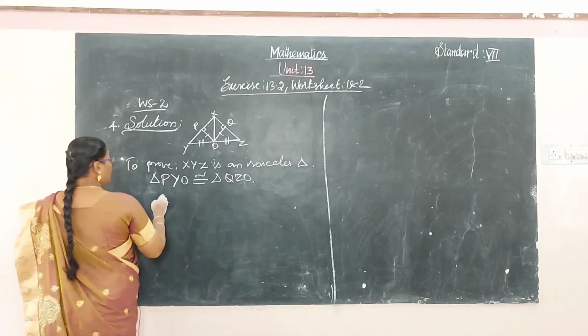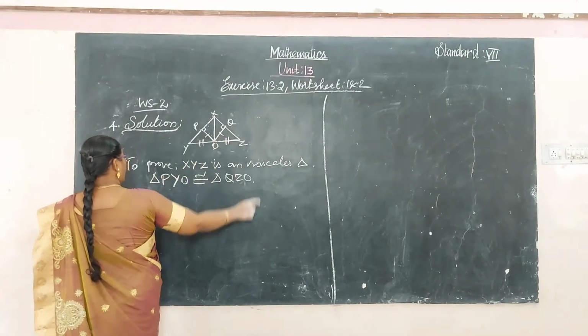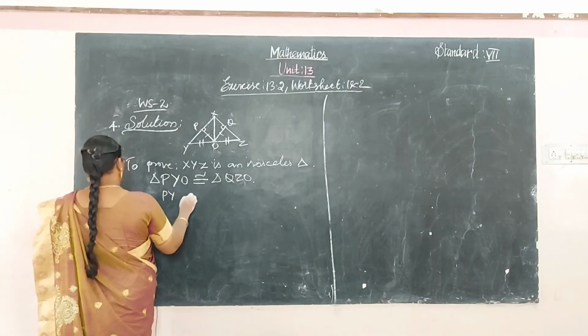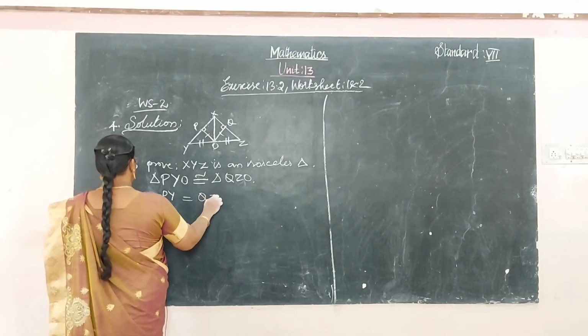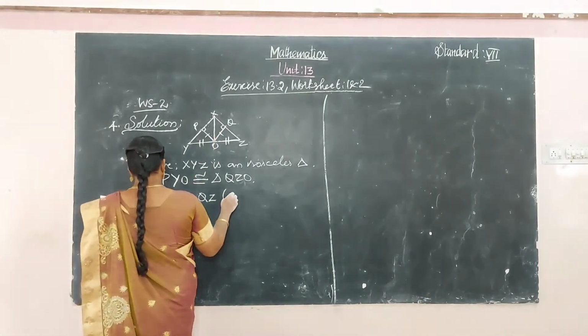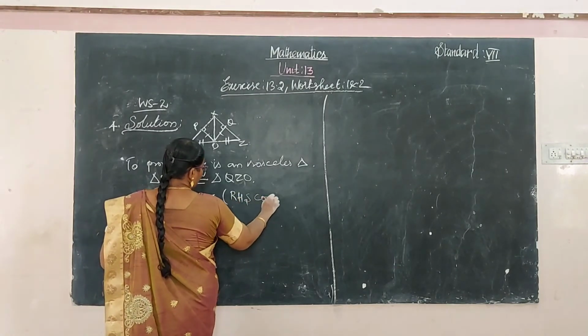Right, so here PY and QZ: PY is equal to QZ. PY and QZ are RHS congruent.